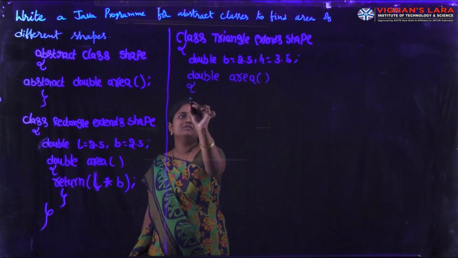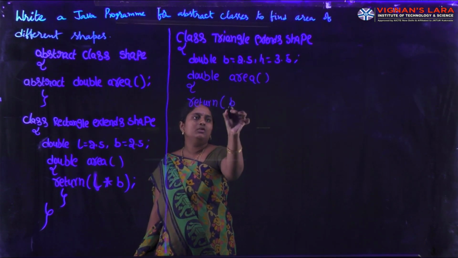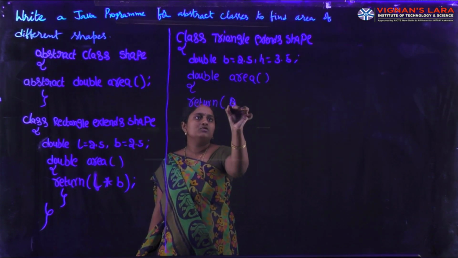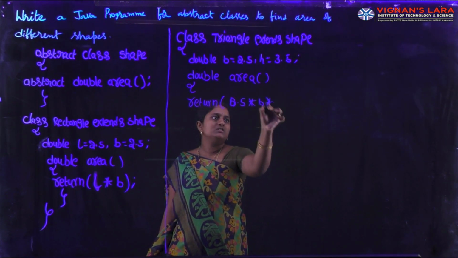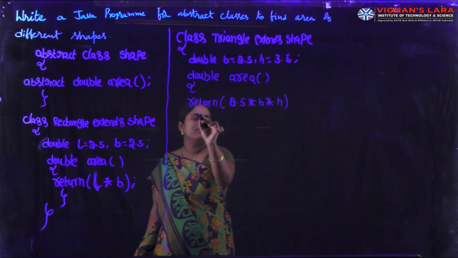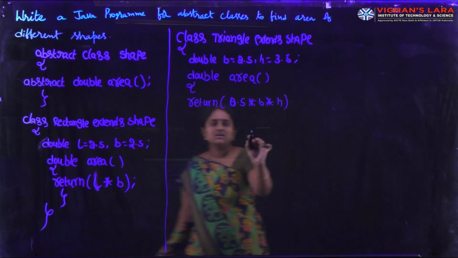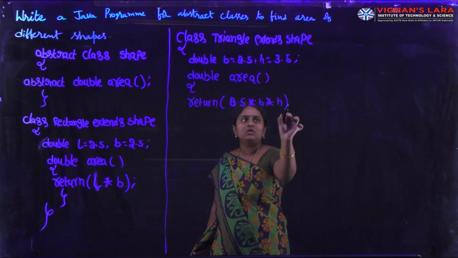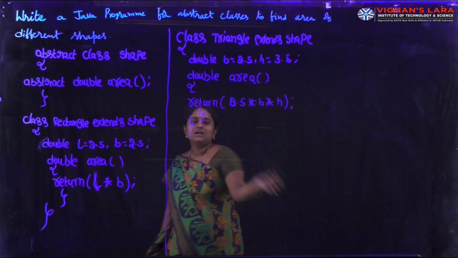What is the body of this method? It returns 0.5 into b into h. What is the formula for finding the area of a triangle? 0.5 into b into h. So we close the method body and class body.